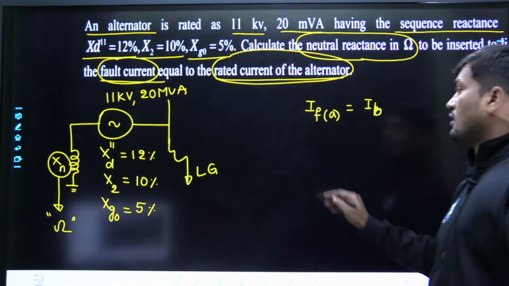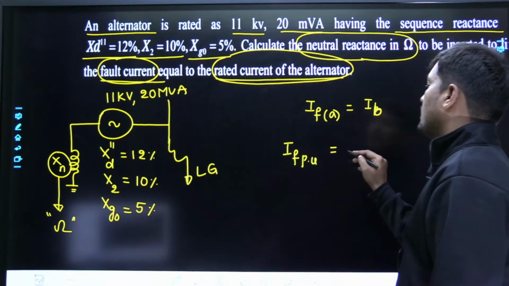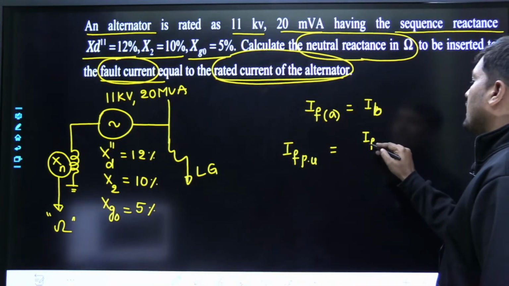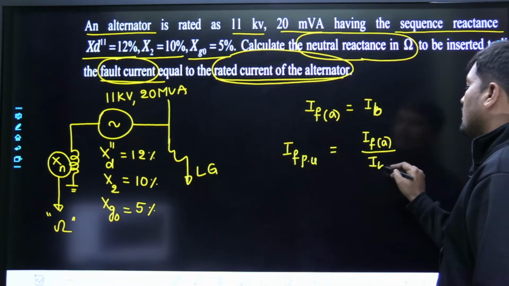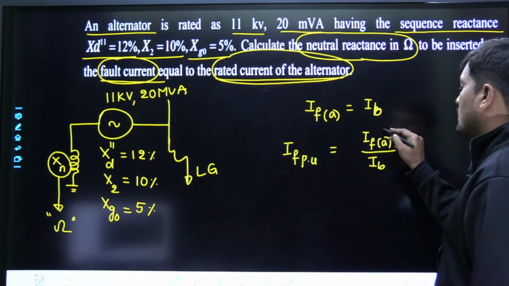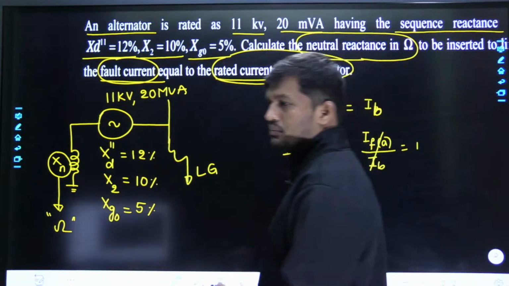Am I correct? Now fault current per unit, how to calculate per unit current? Actual value of current, that is fault current, upon base current or rated current. Whenever these two values are equal, then fault current per unit is equal to 1. This will be the first step.